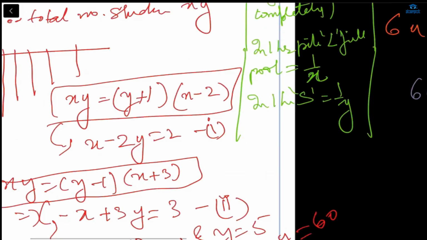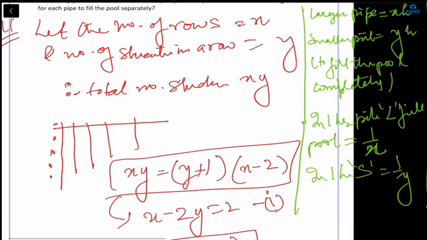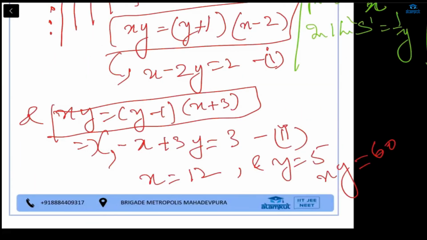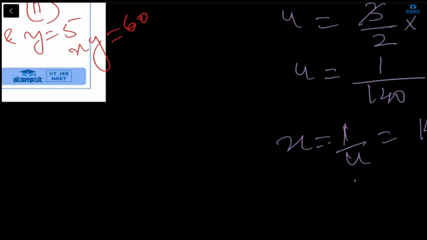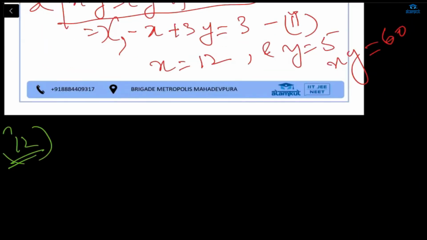Okay, now you see the equation, how the equation will be formed. I will write here. Now question number 12. If they are working together for 1 hour, they will fill the pool. 1 upon x plus 1 upon y is equal to 1 upon 12.